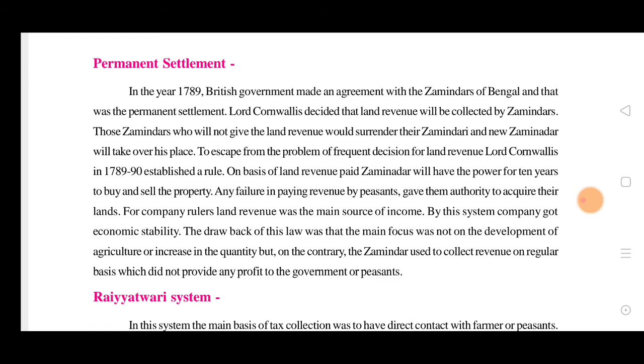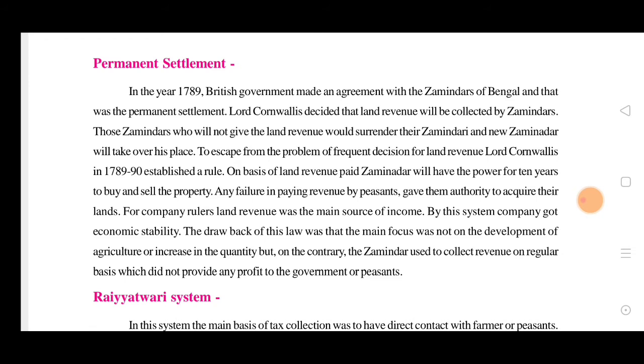Now they were taking taxes from the zamindars, the landowners. Those who were not able to pay, if they had no money, had to surrender their land or field to another zamindar. Now they would have no power over it, and it would be for other people, another zamindari.